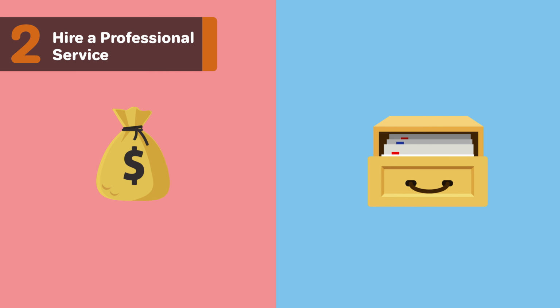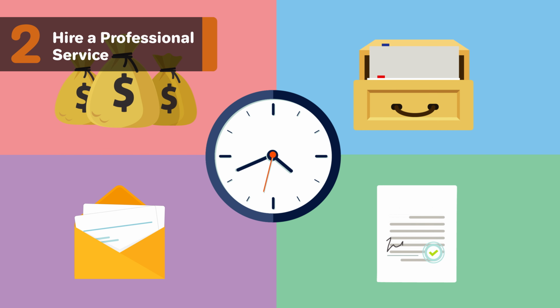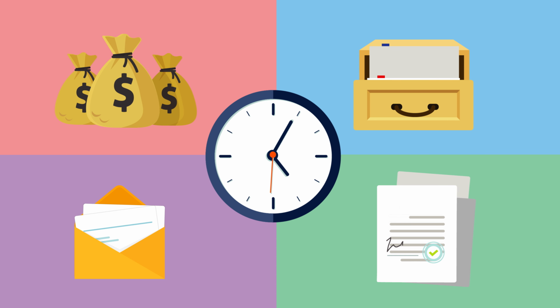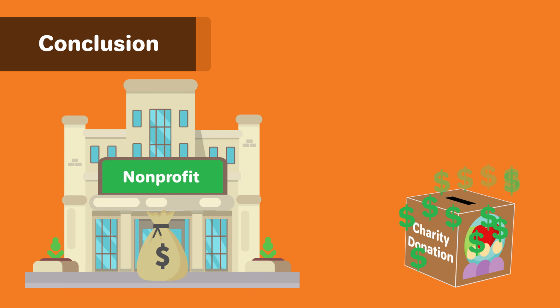However, there are several benefits to working with a pro. A hired registered agent helps with getting your reports filed on time, helps you stay organized by keeping your business mail separate, and is available at all regular business hours to accept official mail and legal papers on your nonprofit's behalf. If you want to form an organization or company in North Carolina with the purpose being to help a cause rather than make a personal profit, a nonprofit corporation is the best way to do that.